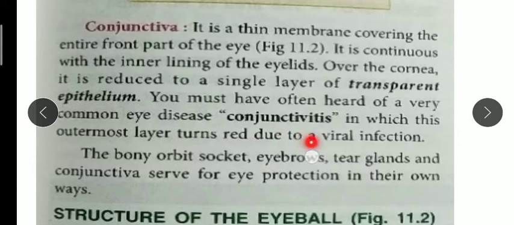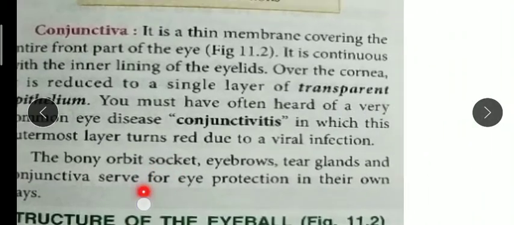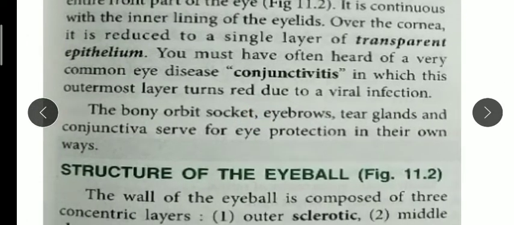Now we know the disease conjunctivitis, aankh khana and all. It is a common eye disease, and it occurs due to a viral infection, and in that disease the outermost layer of our eyes will become red. So remember, all these: orbit, eyebrows, tears, conjunctiva, tear gland. What is the function of all these? They protect our eyes from dust particles and other germs and bacteria.